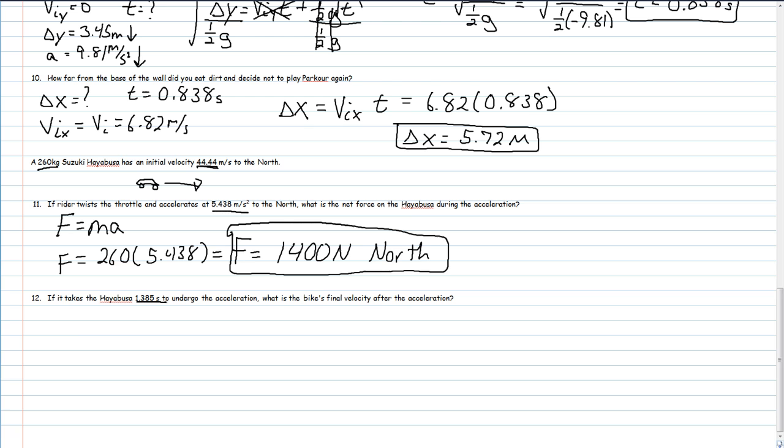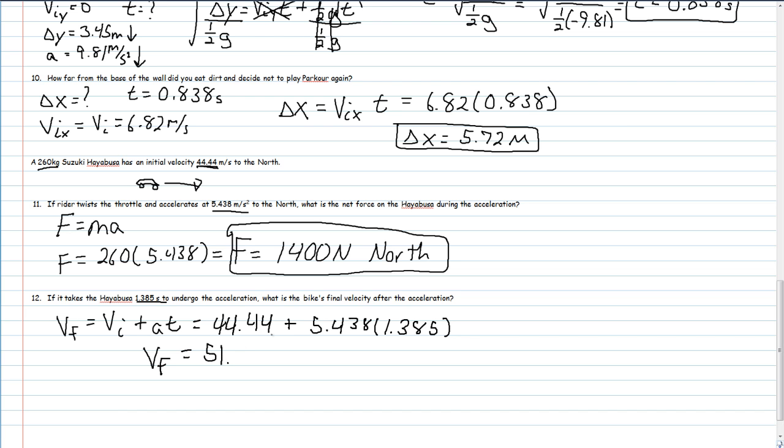So v final equals v initial plus at, which is my initial velocity, 44.44 meters per second, plus 5.438 times my time, 1.385 seconds. And so I have my final velocity equal to 51.97 meters per second north.